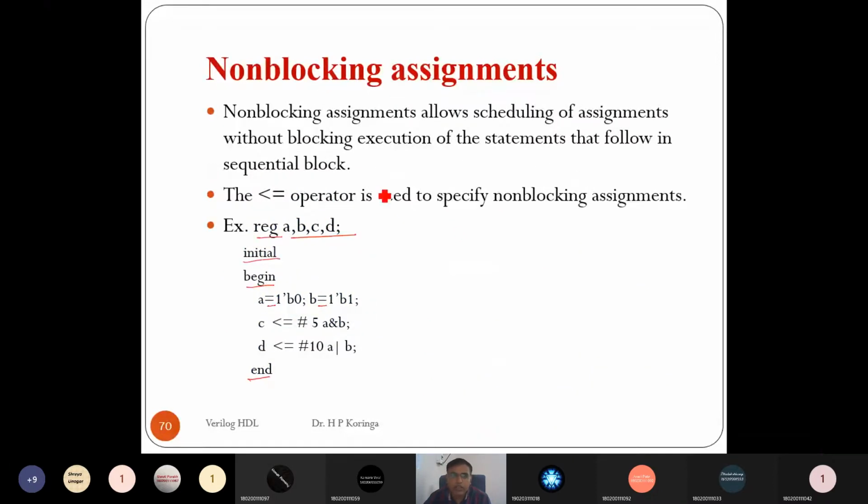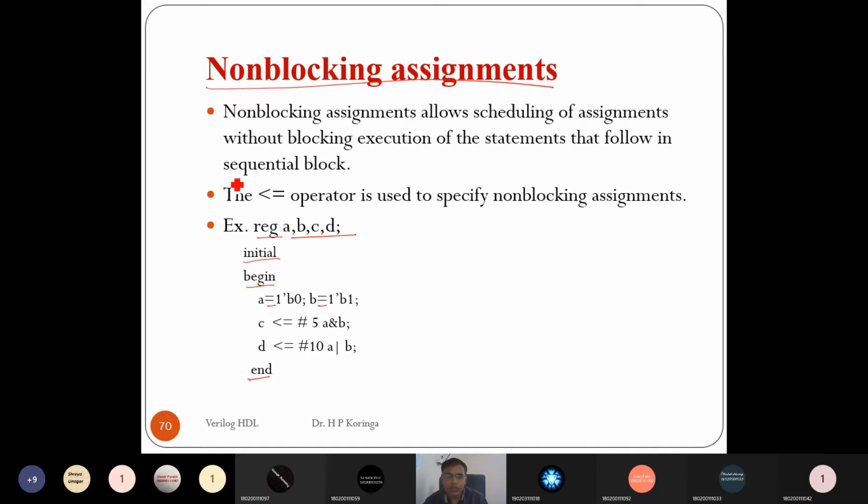Now we'll see non-blocking assignment. In a non-blocking assignment, non-blocking assignment allows scheduling of assignment without blocking execution of statements that follow in a sequential block.